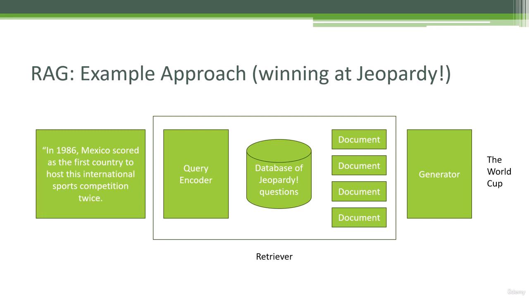Again, it's pretty simple to wrap your head around. All we're doing is querying some external database of some sort, taking the results and working that into the query before we pass it on into the generator. That's it. So basically, we're just handing the generator potential answers from an external database.